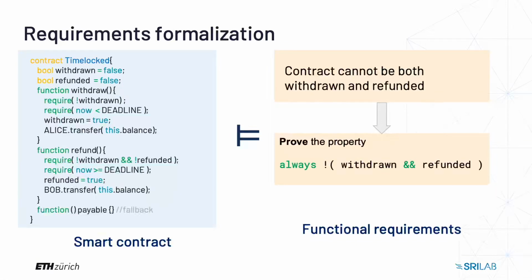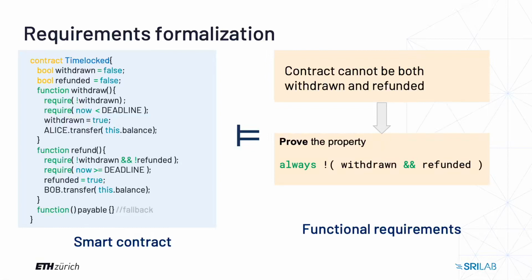First, to verify the specification, we need to formalize the requirements. We need to take high-level requirements written in natural language and come up with a formula that will precisely tell us which states of the contract are valid and which are not. So, for the property the contract cannot be both withdrawn and refunded, we can come up with the formula always not (withdrawn and refunded), where withdrawn and refunded are the fields of the contract.